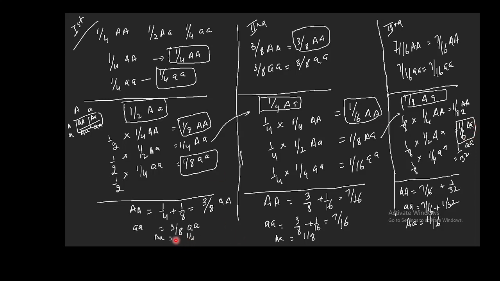So you can see the heterozygosity is decreasing from 1 by 4 to 1 by 8 to 1 by 16. So heterozygosity is decreasing from one generation to another generation in the case of inbreeding. If you want to do this, you can do it by the formula as well.